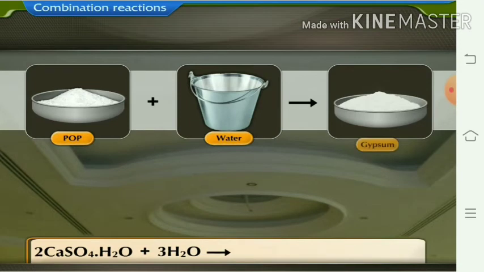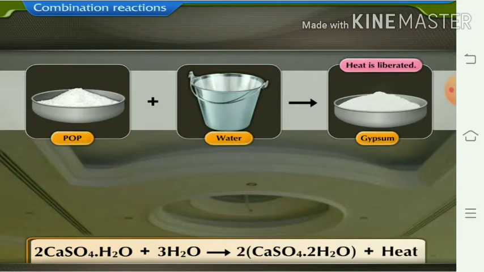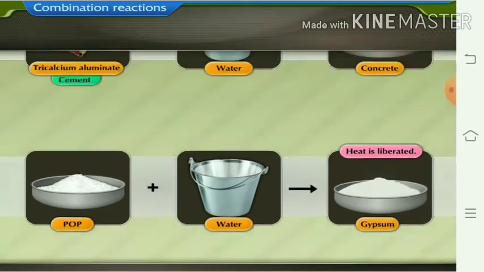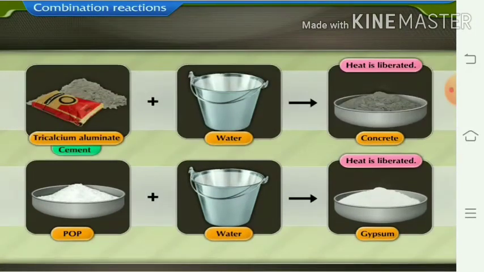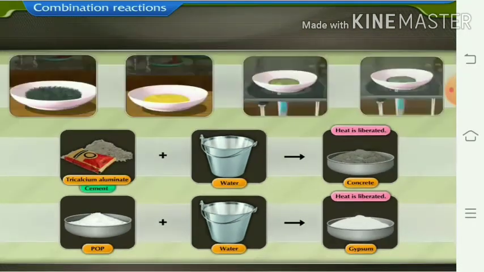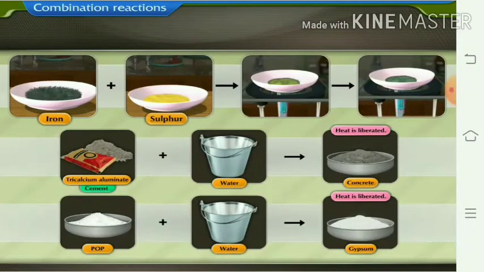This POP plus water gets a specific hardness, and this is the reaction for it. Calcium sulfate with water of crystallization mixes with water to get gypsum. Gypsum has specific hardness and some heat energy is evolved during this reaction.